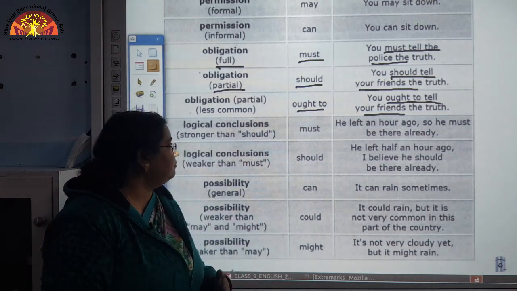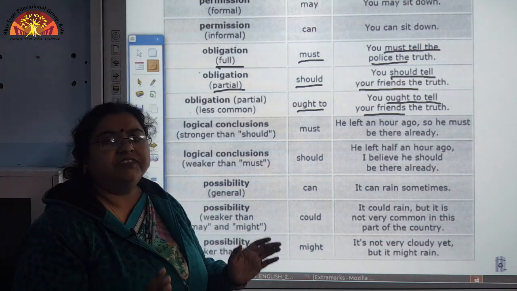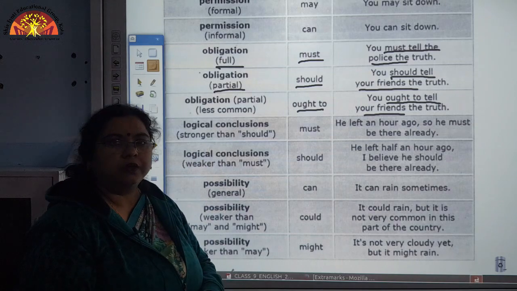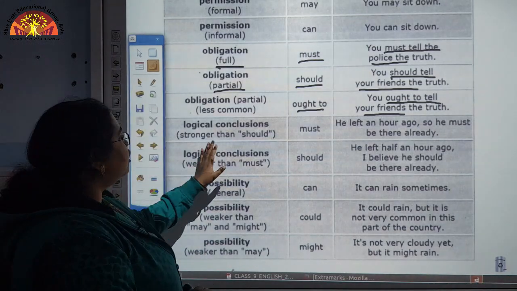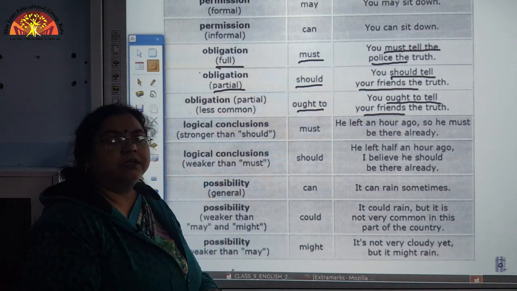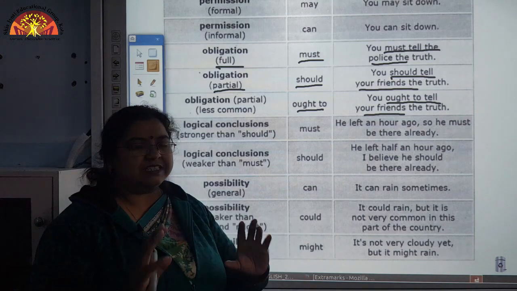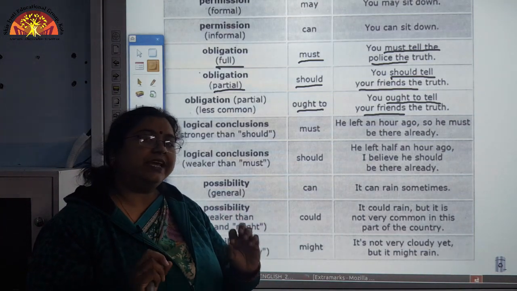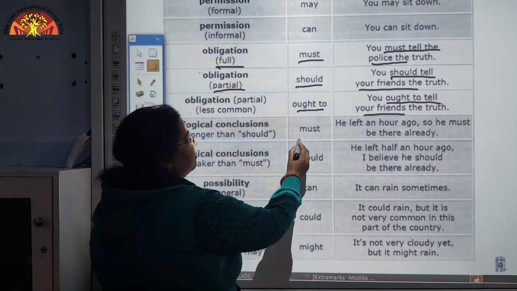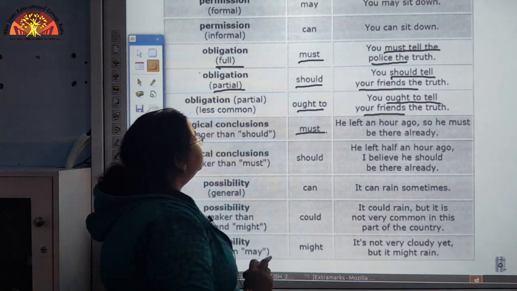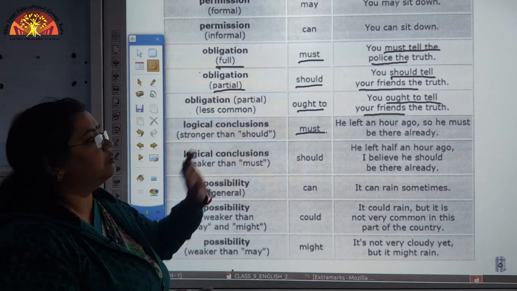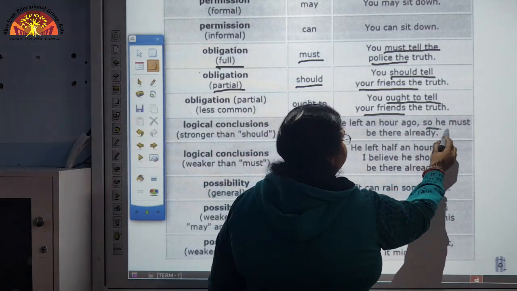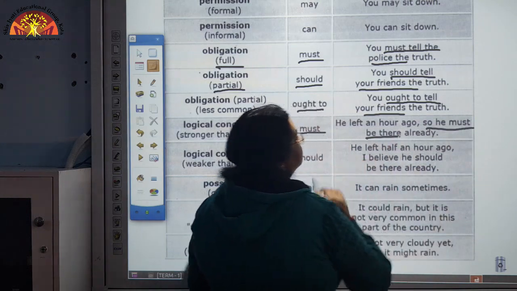Now, another situation which we need to discuss here is logical conclusion. That means stronger than should. There is a logical aspect and it has been concluded here by using must. Must is the modal which we use for showing logical conclusion. He left an hour ago, so he must be there.